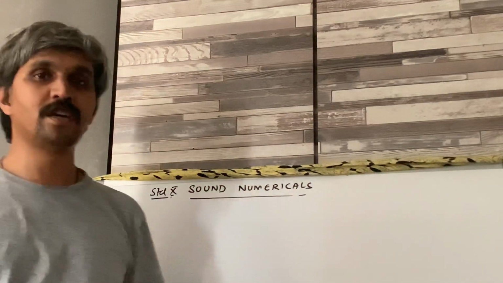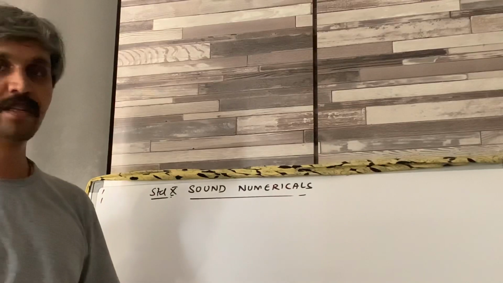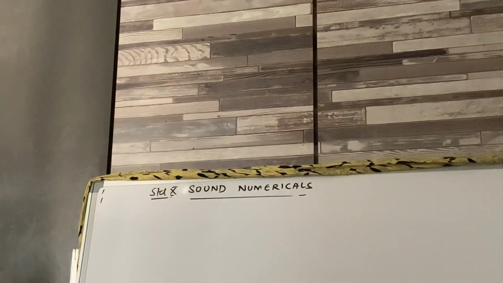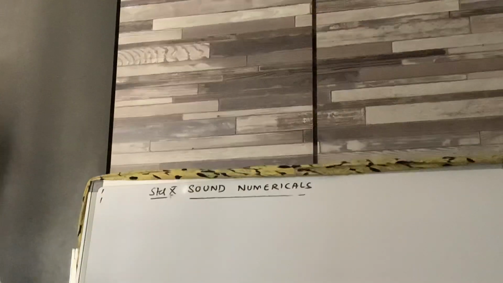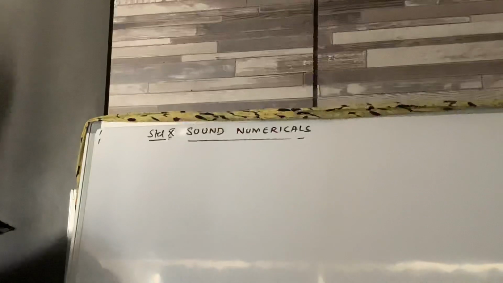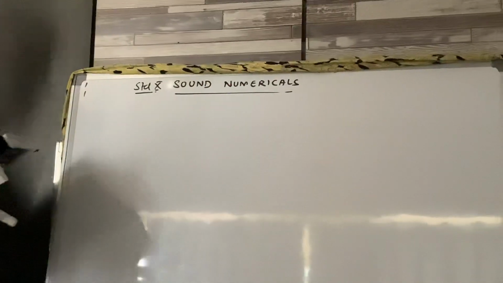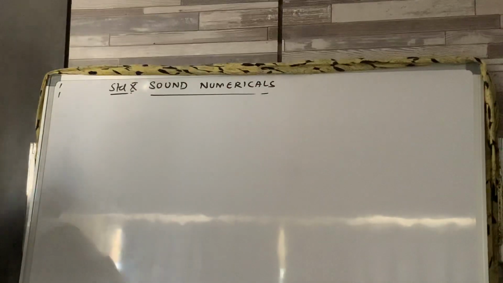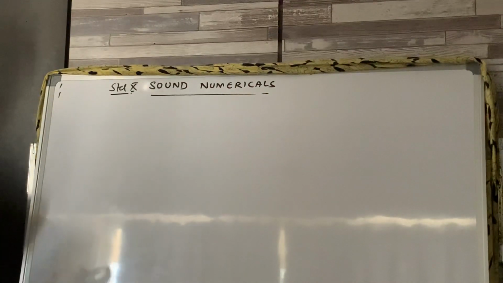Today we are going to start with the sound chapter numericals, standard 10. There are around 12 to 14 numericals in this part. I will go step by step. Check the first numerical. I am using the Concise 2020 board book.